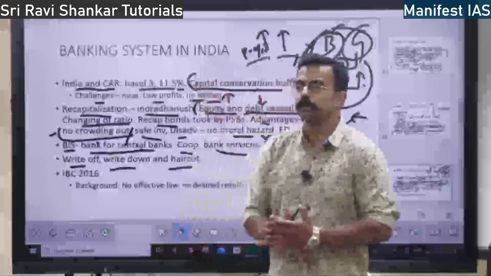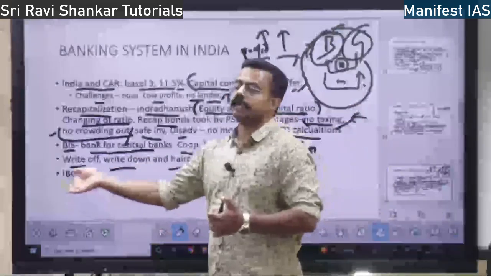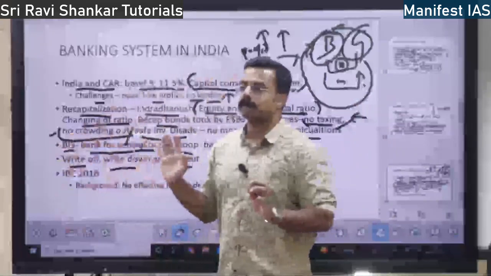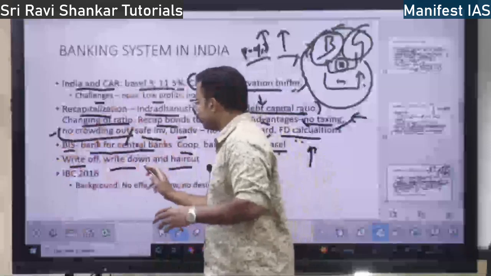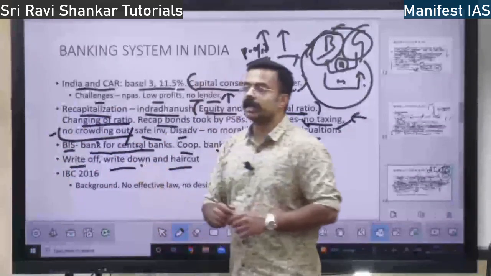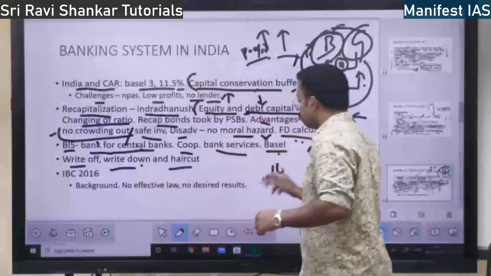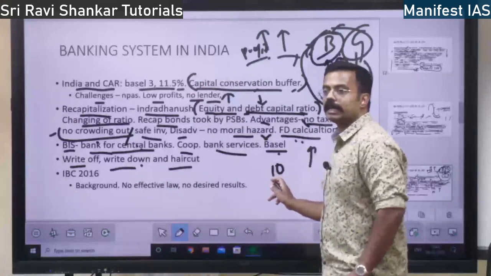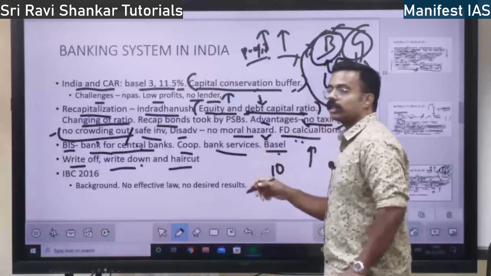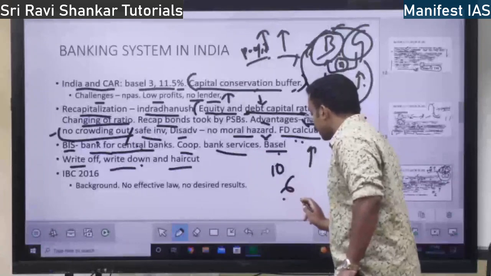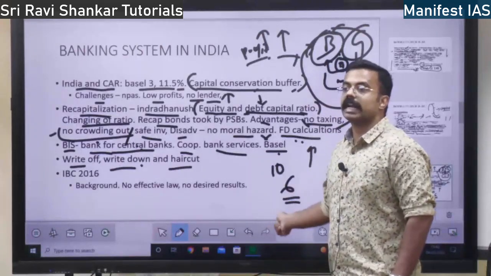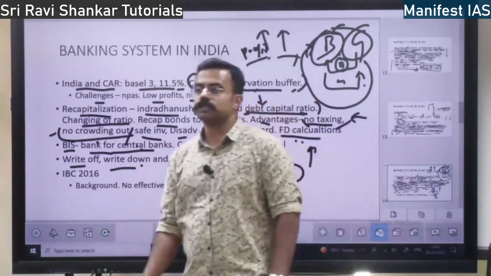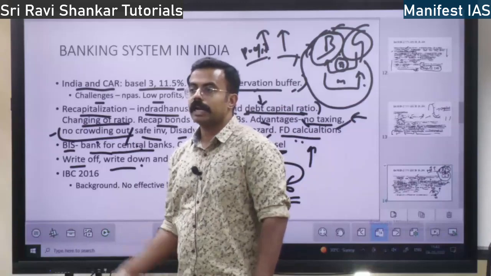Write-off, write-down and haircut. Banks give money to some people who are not going to repay. Suppose there is a 10 crore loan and you cannot repay the entire 10 crore. In a write-down, the bank asks you to just pay 6 crore. In a write-off, the entire 10 crore is given off. You don't pay anything.